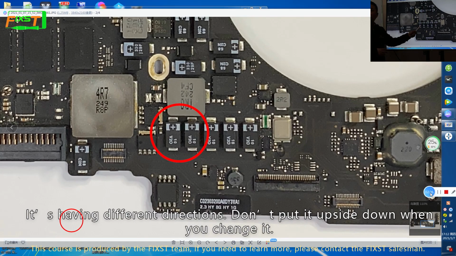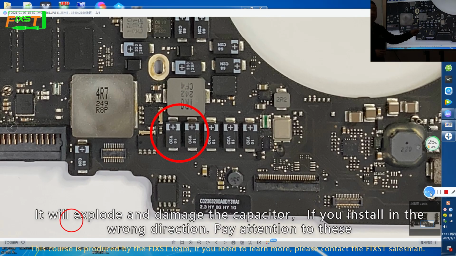It has a different direction. Don't put it upside down when you change it. It will explode and damage the capacitor if you install it in the wrong direction, so pay attention to this.